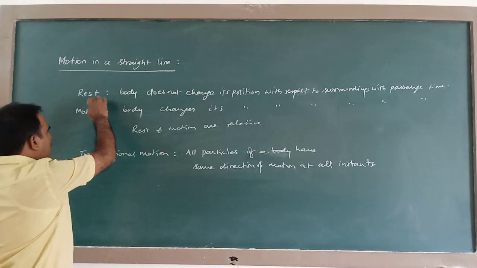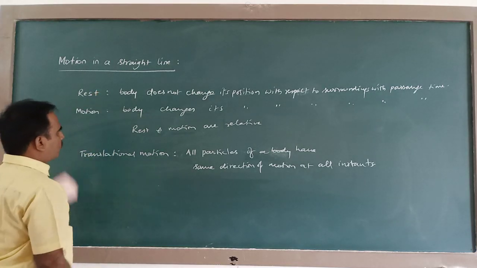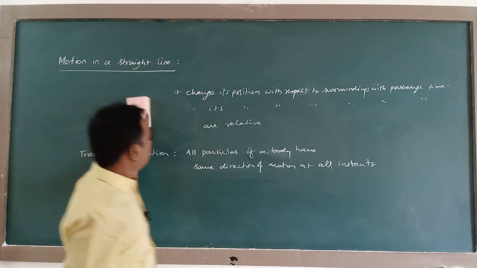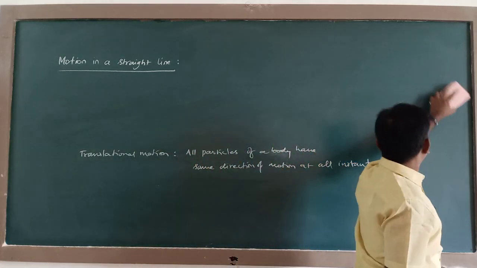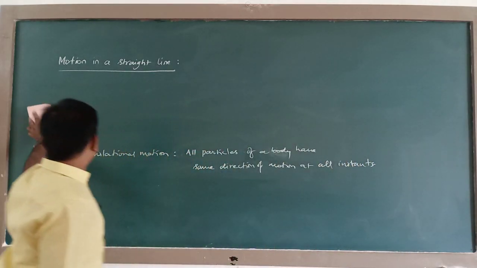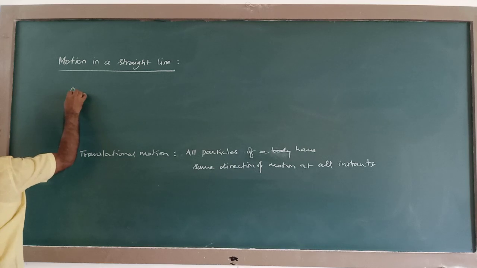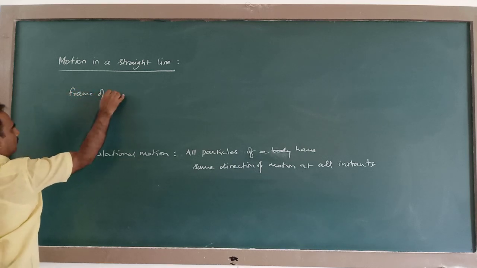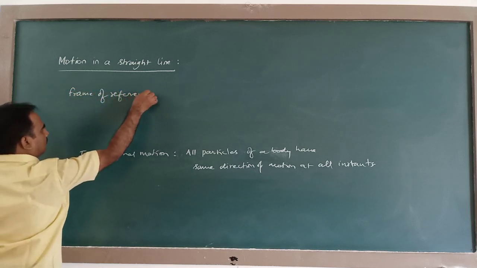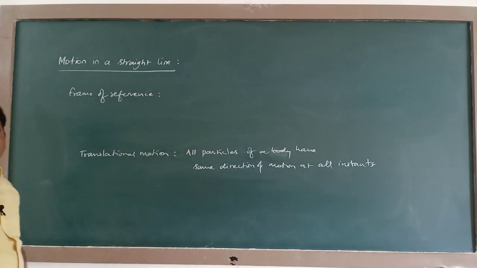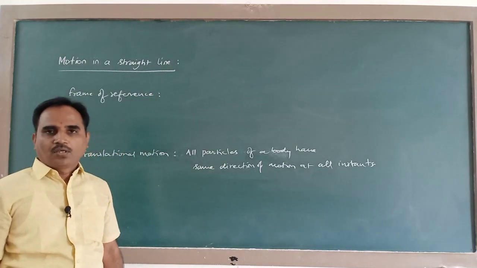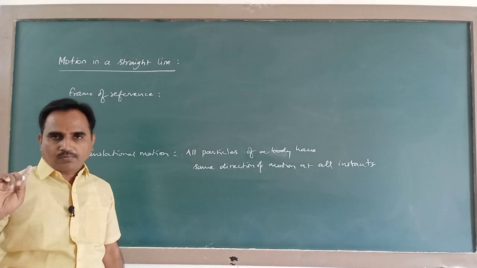Next, to describe the state of rest or state of motion of a body, we always consider a frame of reference. See, rest and motion are relative.